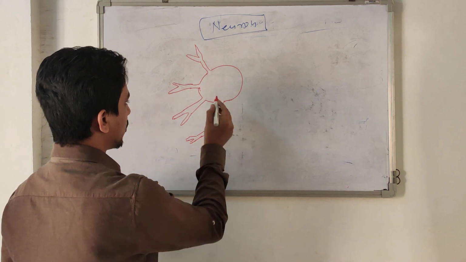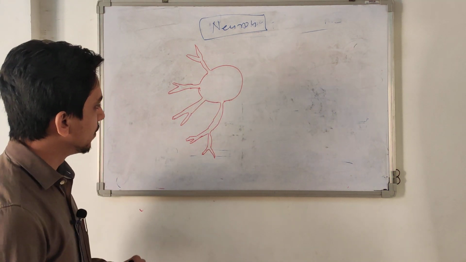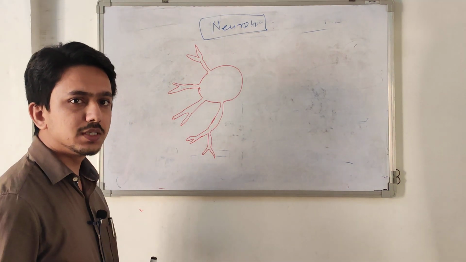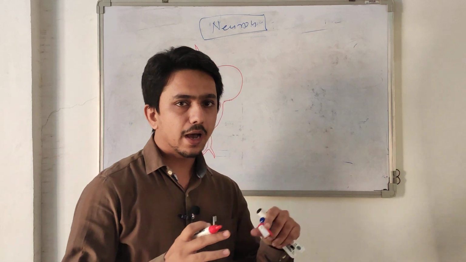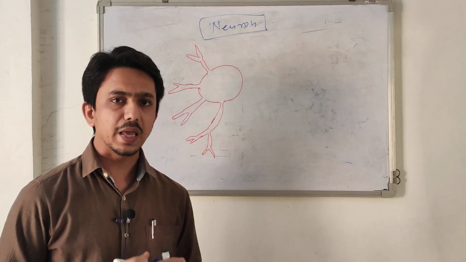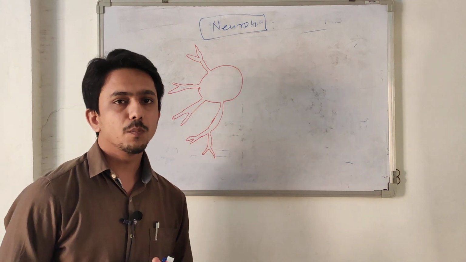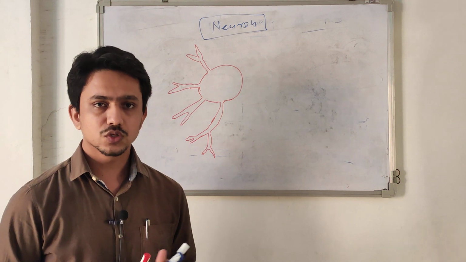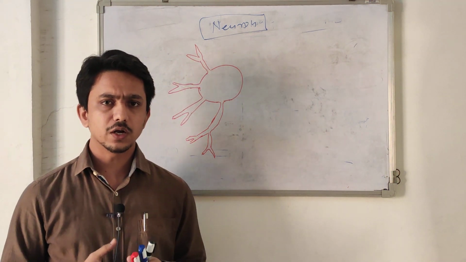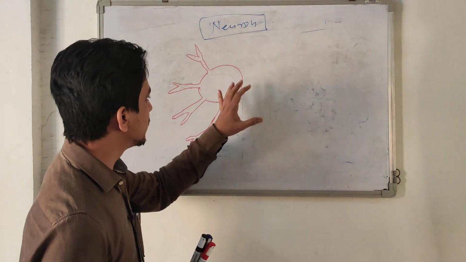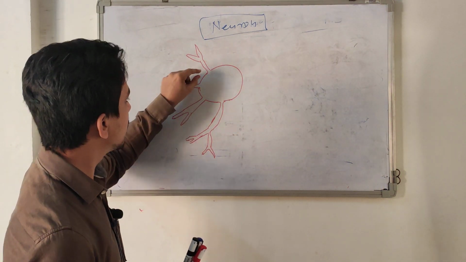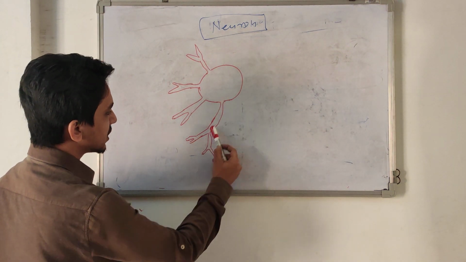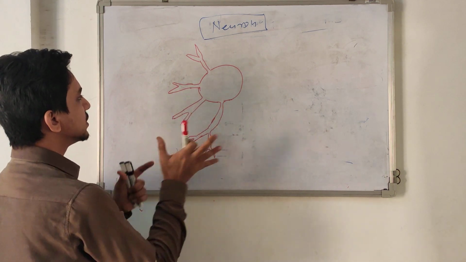Why is this branching coming out? Because it increases the surface area of the cell body. In the central nervous system, one neuron is connected with other neurons, making more than thousands, 5,000 or 10,000 connections with other neurons. So it is a closed, very complex circuit. To connect with more than 5,000 or 10,000 neurons, they need a major surface area, so they increase the surface area by producing branching.